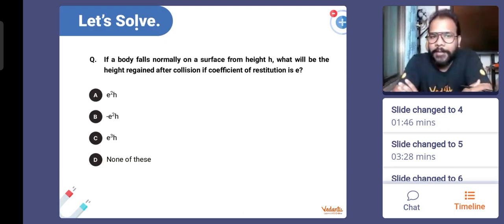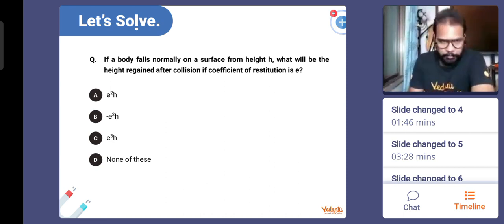Question says that if there is a body which falls normally on a surface from height h, what will be the height that the body is going to regain after the collision if the coefficient of restitution is e? Let me explain the question once again.